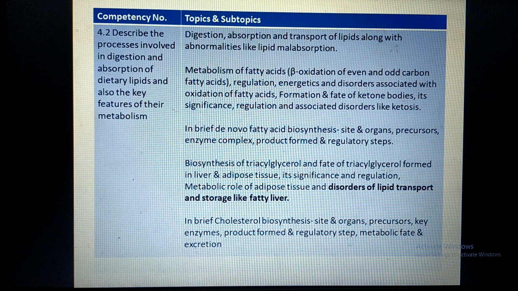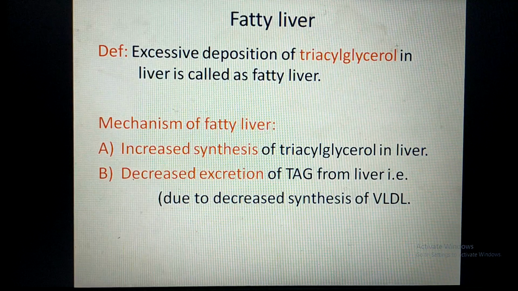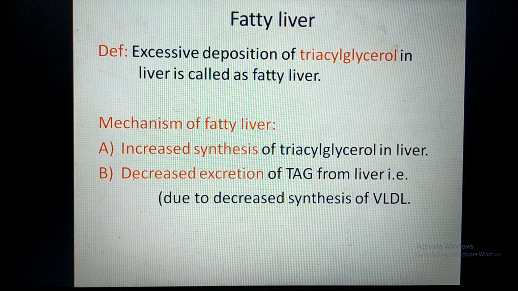Good morning, students. We will continue carbohydrate metabolism, competency number 4.2, and today's topic of discussion is disorders of lipid transport and storage like fatty liver. So today we are studying a topic called fatty liver. So first, what is fatty liver? Excessive deposition of triacylglycerol in the liver is called fatty liver.